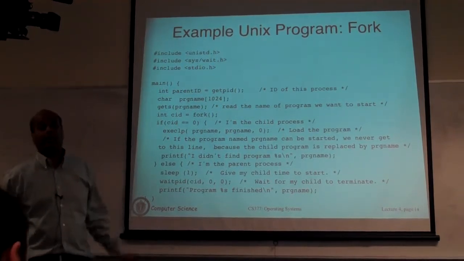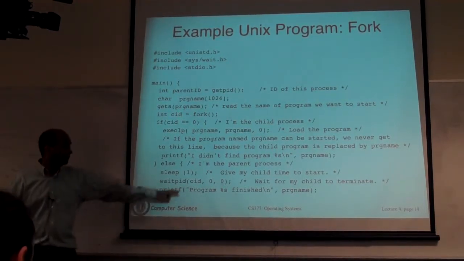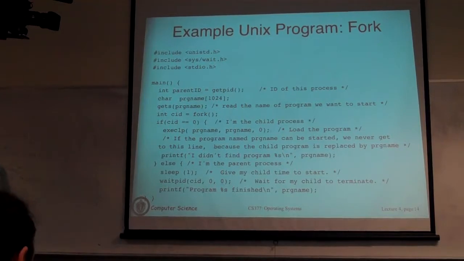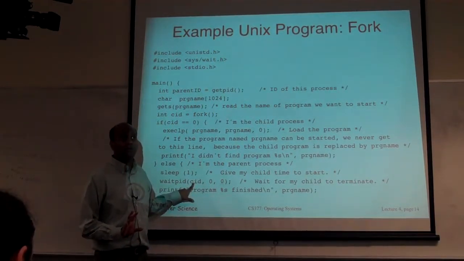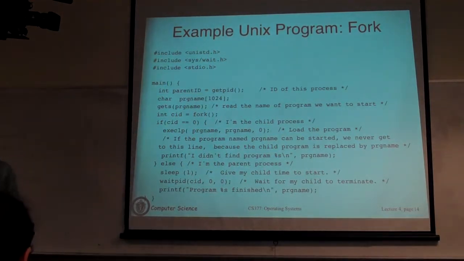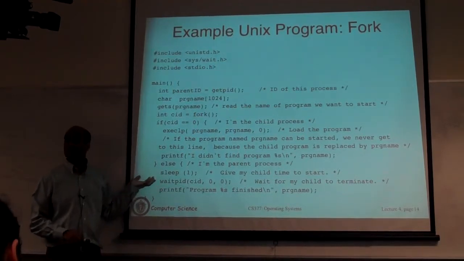Child can take arbitrary amounts of time. When the child finishes, the system call will say that the process with this ID has finished. You don't have to give a child ID, you can actually give any process ID. Typically this is used for a parent to wait on a child, but the system call doesn't require that you wait for a child. You can wait for any valid process to terminate, and you will just wait or sleep until that time.